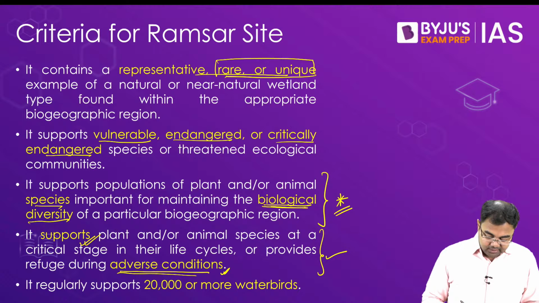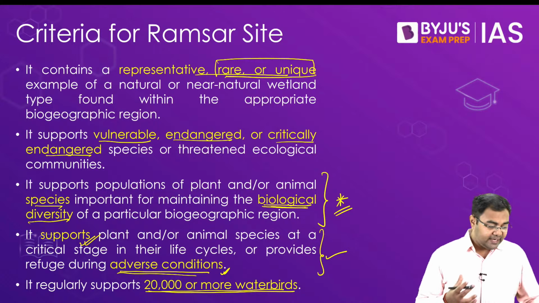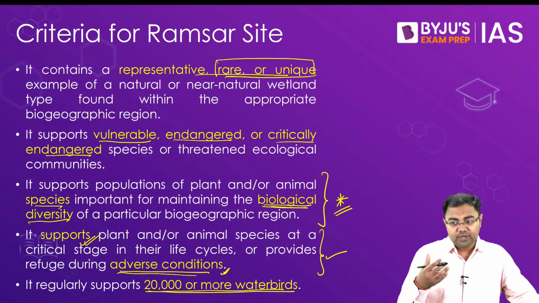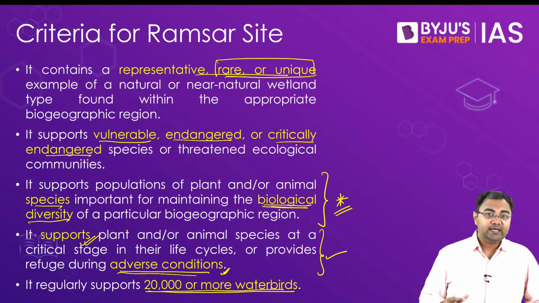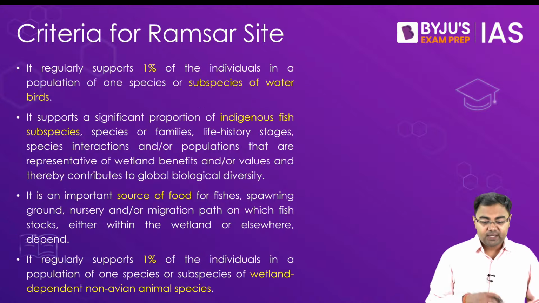All right. Then after that, another criterion: if it regularly supports 20,000 or more water birds, meaning the kind of birds which are found in areas where you have water, let's say an inundated area or a wetland.